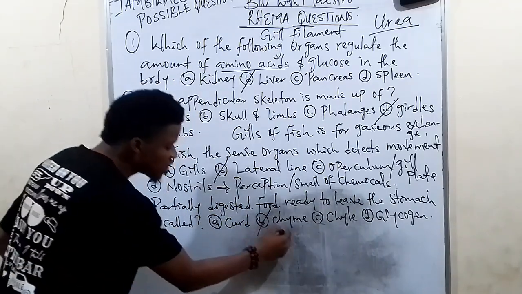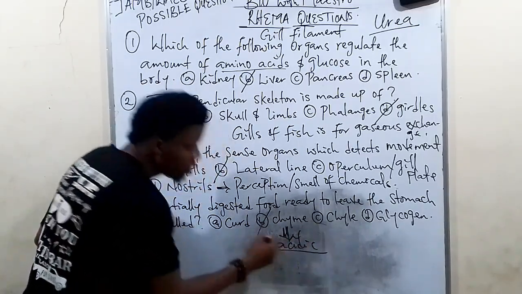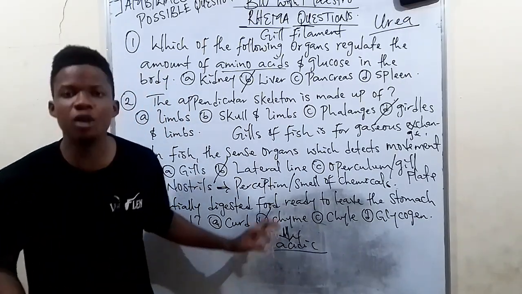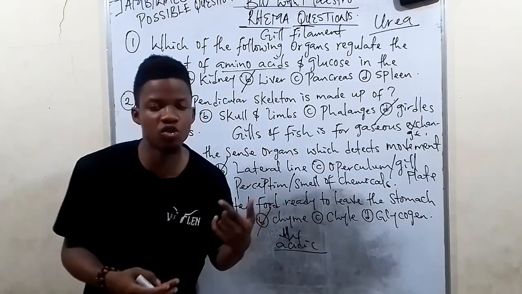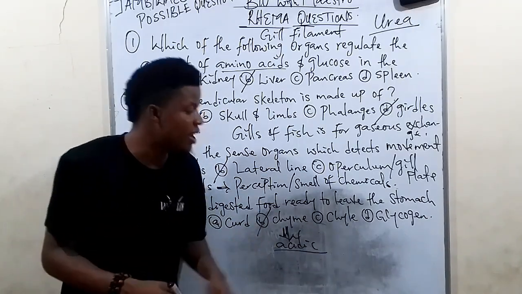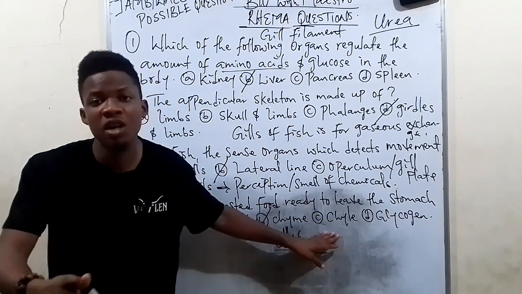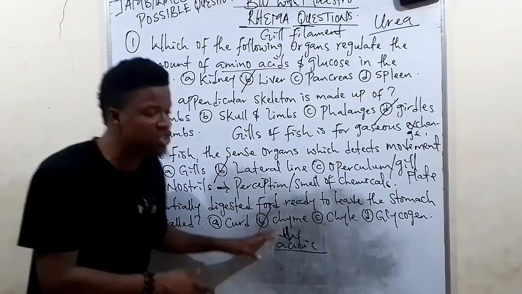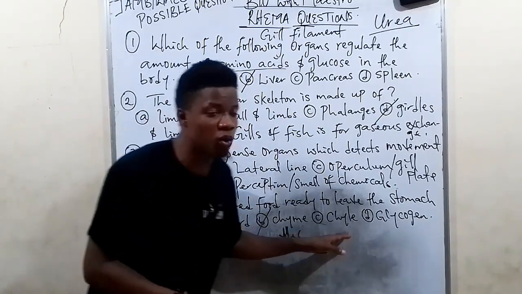Take note, chyme is an acidic food substance in the stomach that is getting ready to leave the stomach into the small intestine. Chyle simply means partially digested food in the small intestine. So partially digested food in the stomach is called chyme, and partially digested food in the small intestine is called chyle.